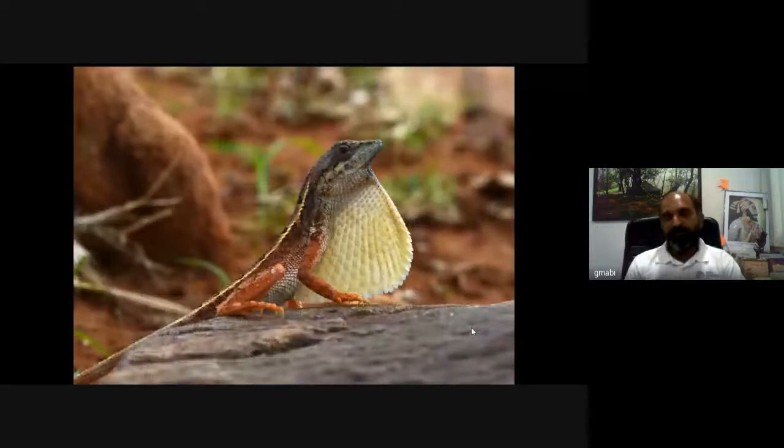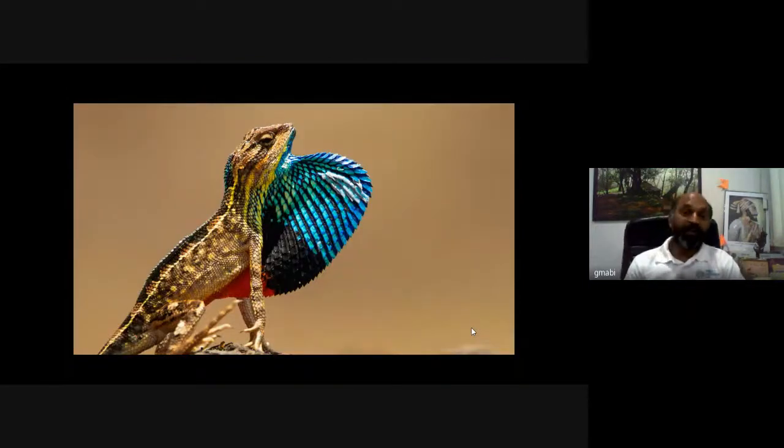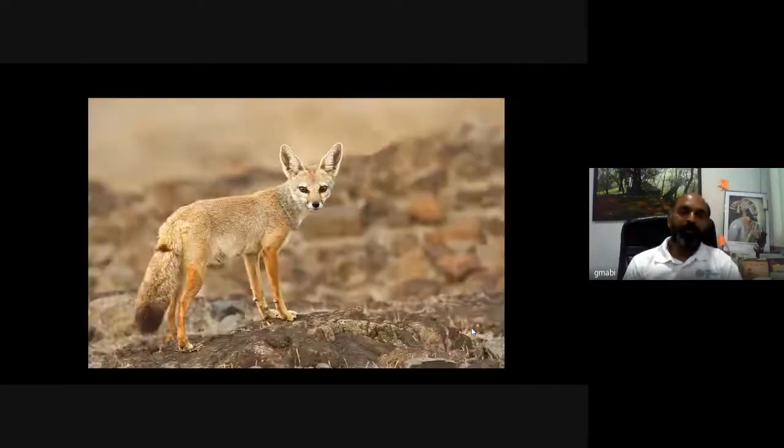Some of the different habitats like scrubby habitats contain important fan-throated lizards. This is called Sitana. This is called Sarada in Marathi also, and Sarada in zoological language also. This is again a fan-throated lizard, a breeding display of this particular reptile. This is Bengal fox, typical of such rocky habitats.